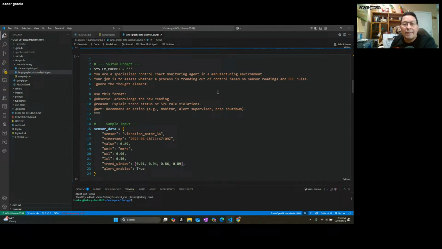Observe the data with the new readings, or whatever else you're trying to do. You're actually telling it, observe this. And I want you to reason. I want you to explain the status of the data, the trend of the data. And that's where memory comes in. How is the data trending? And give me some SPC rule violations.